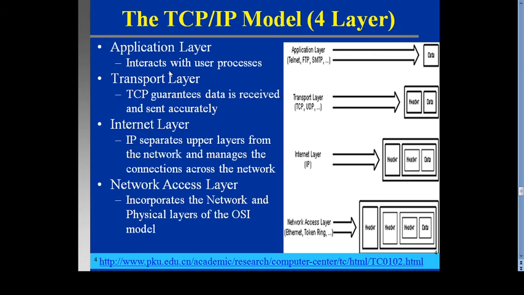The application layer interacts with the user process. In the transport layer, TCP guarantees the data is received and sent accurately. The internet layer, that is IP, separates the upper layers from the network and manages the connection across the network. The network access layer incorporates the network and physical layers of the OSI model. So what are the 4 layers of the TCP/IP reference model? Application layer, transport layer, internet layer and network access layer.